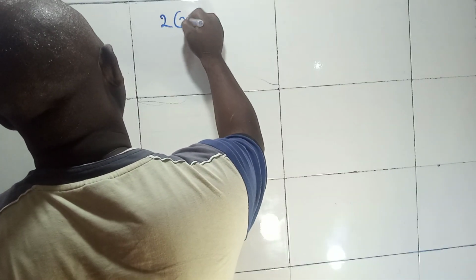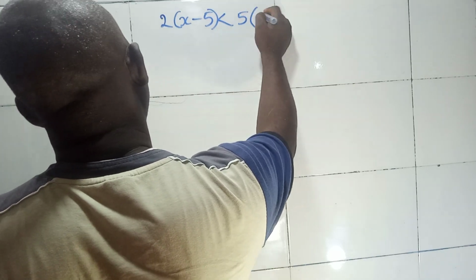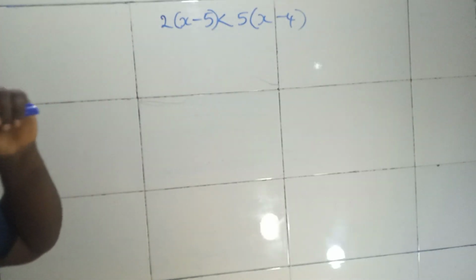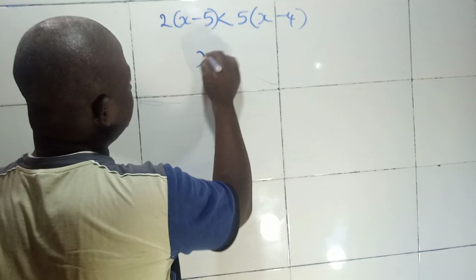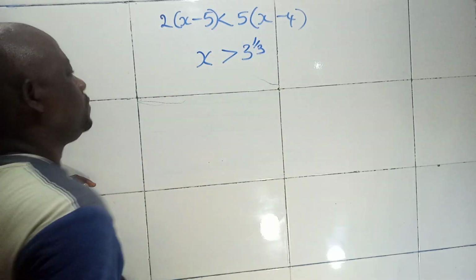In our previous class, we started talking about linear inequalities, and I remember that we were given a question where we have 2 into bracket x minus 5 less than 5 into bracket x minus 4. We were told to draw this on a number line, and we got x to be greater than 3 whole number 1 over 3.